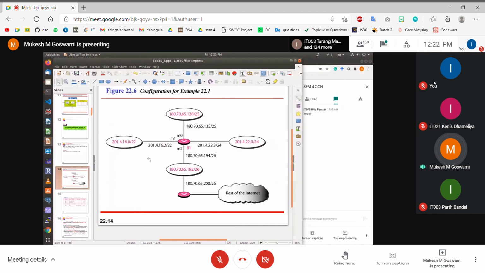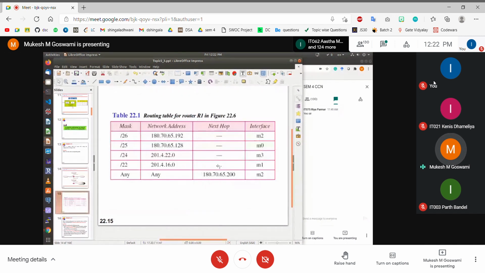And similarly, on this side we have the least subnet mask, that is /22. Sorry. So the subnet mask entry is /22. The IP address is 201.4.16.0. The outgoing interface is M1 and it is directly connected. Therefore, we don't have any entry here in the next hop column, right? So if you match this IP address, then you forward on to M2.